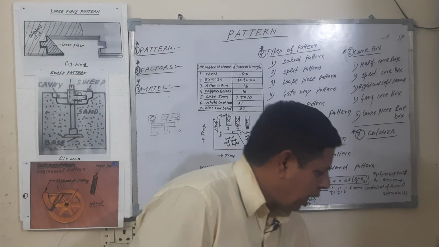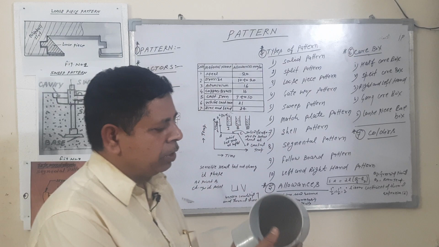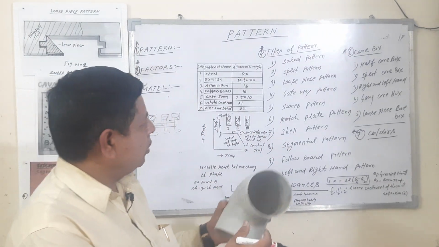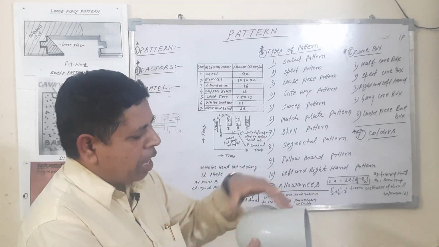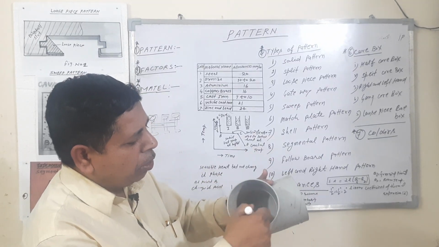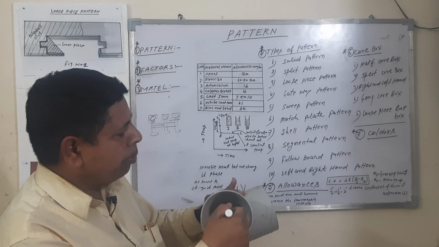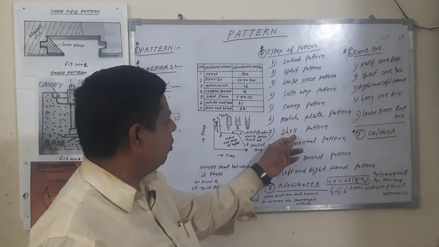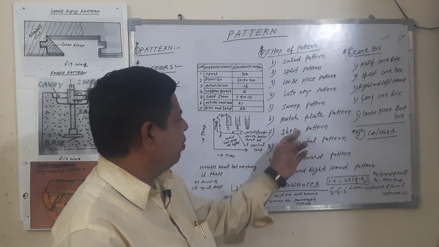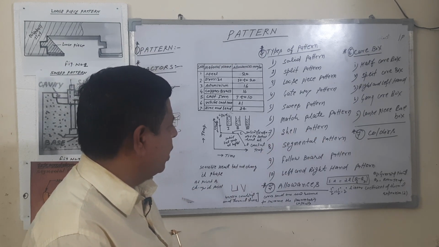Shell pattern. You can see this is an elbow. So you can see this is the half portion, the other portion, and this hole is made by the core. So the elbow casting is produced with the help of a shell pattern.